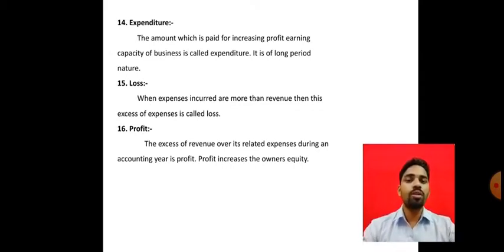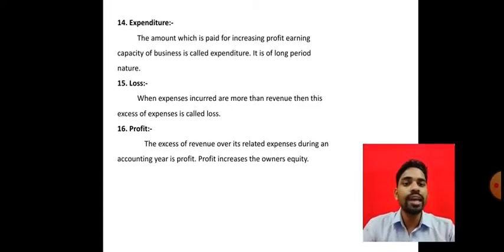Next, what is loss? Loss means when expenses incurred are more than revenue, this excess of expenses is called loss. Now see the word profit.